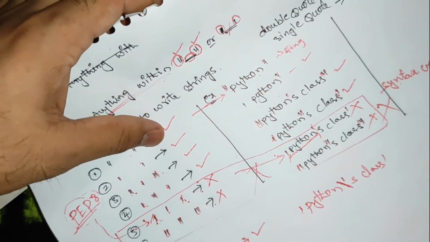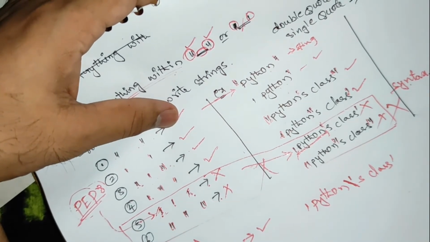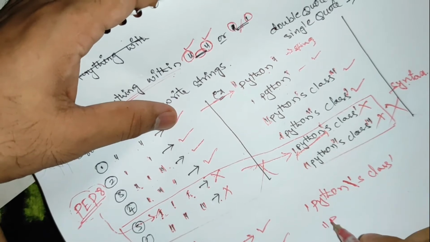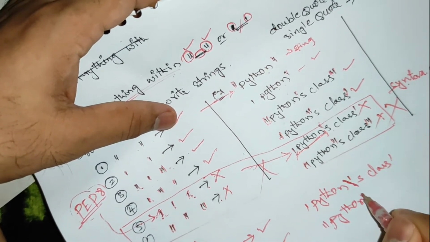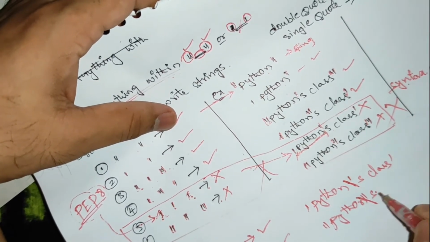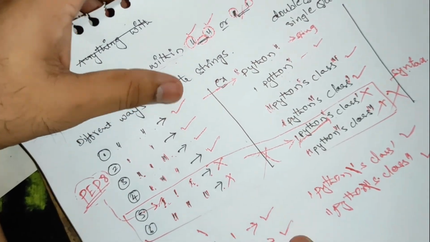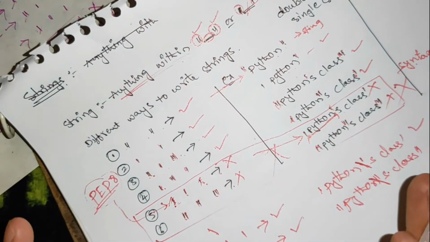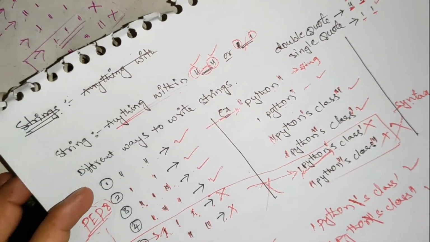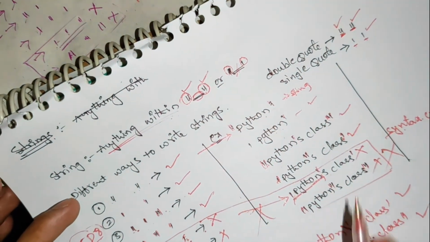In the case of double quote, similarly you need to use slash, then it is the correct format. So see Python's double quote, right, I need to use a slash here. See, this is a slash, then class. See, this is the way of writing a string. This is a different way of writing a string. Okay, we're going to get inside the computer, and I'll tell you more about the practical example of this.